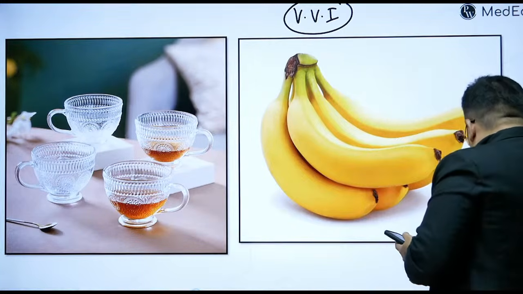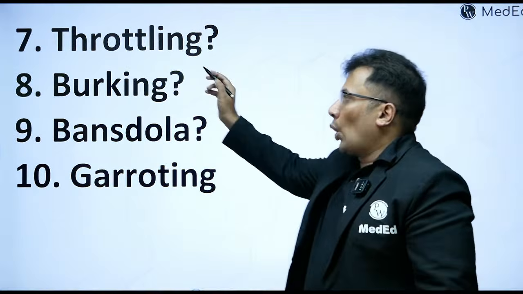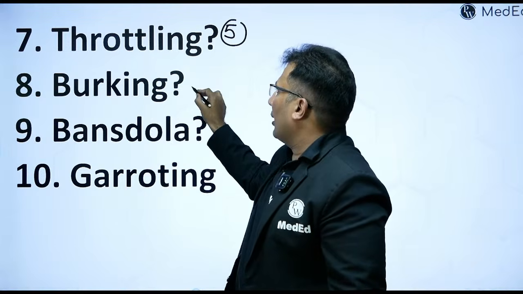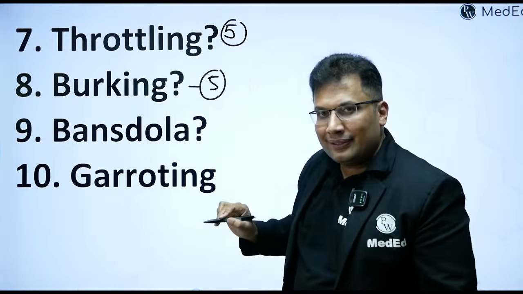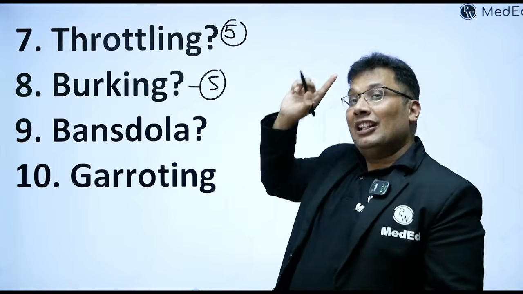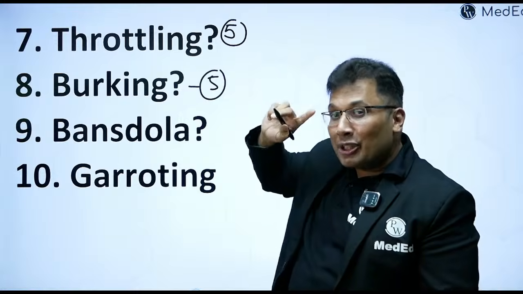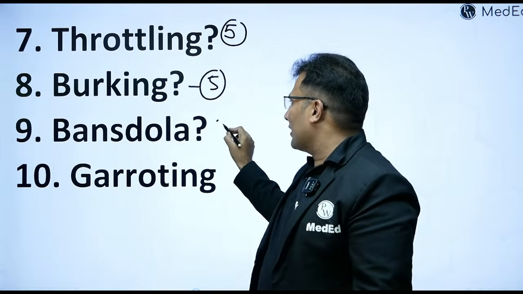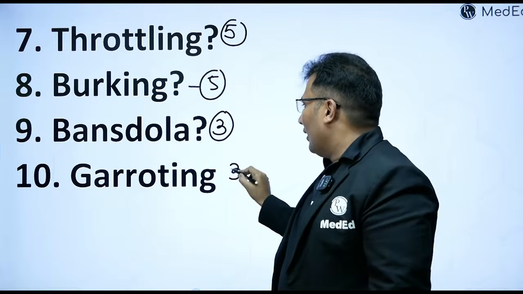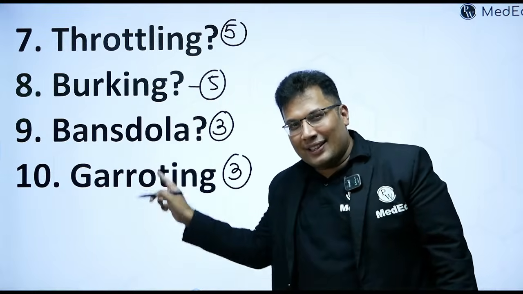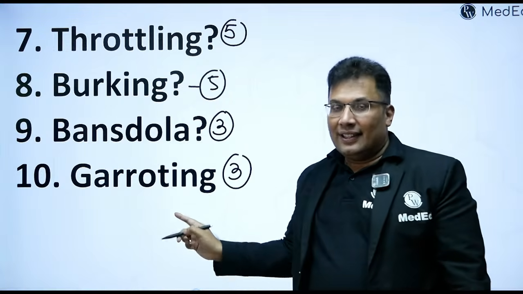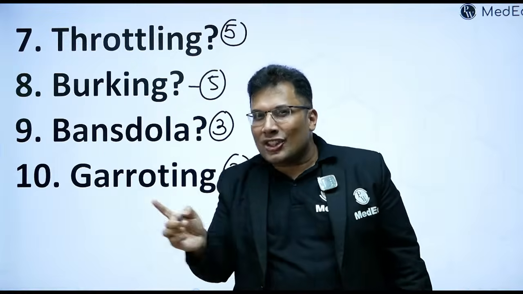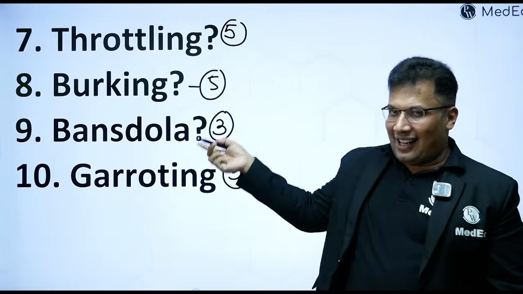Then throttling, very important, 5 marks. Burking, a 5 marks question, a very famous method. William Hare and William Burke used to supply dead bodies to a medical college. Banks-Dola we already discussed, 3 marks. Garroting is also a 3 marks question. All these are important questions from asphyxial death. I discussed hanging and drowning in detail, the most expected topics. The rest you can go through after the class.